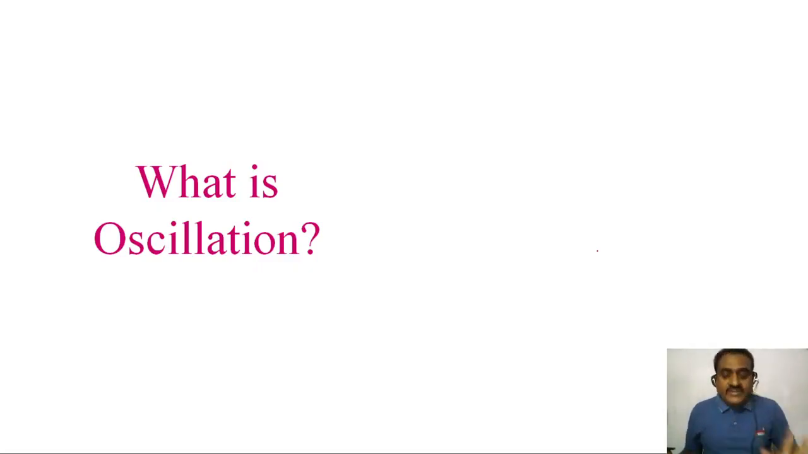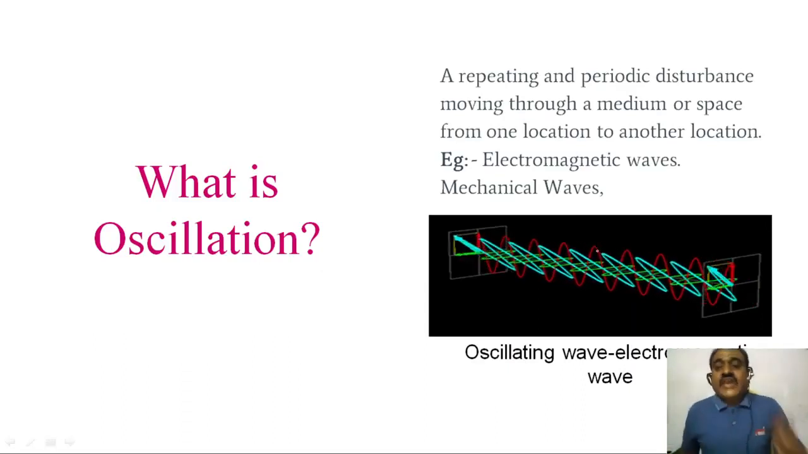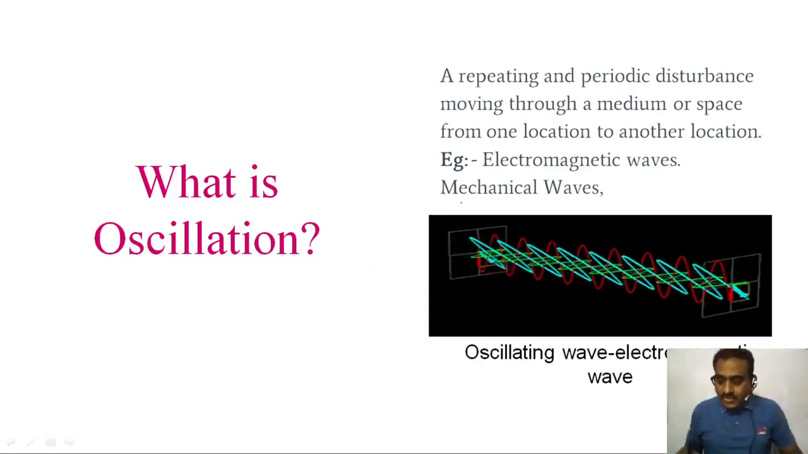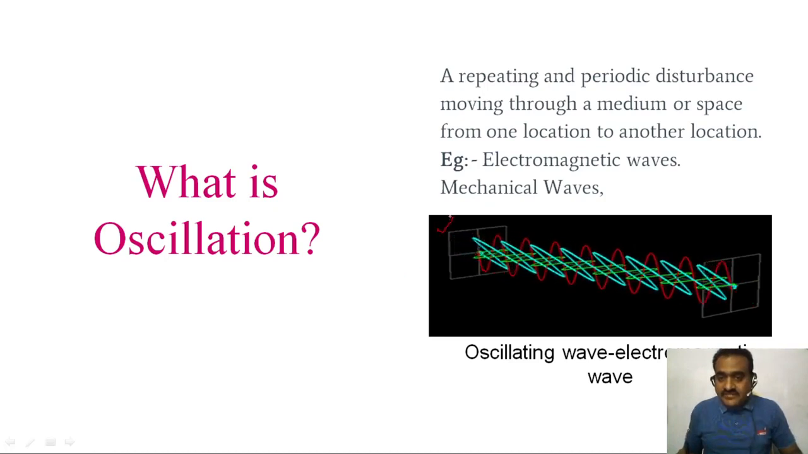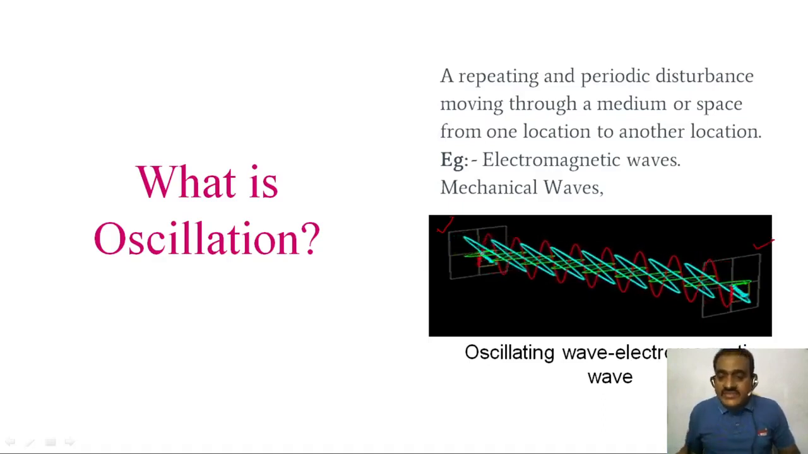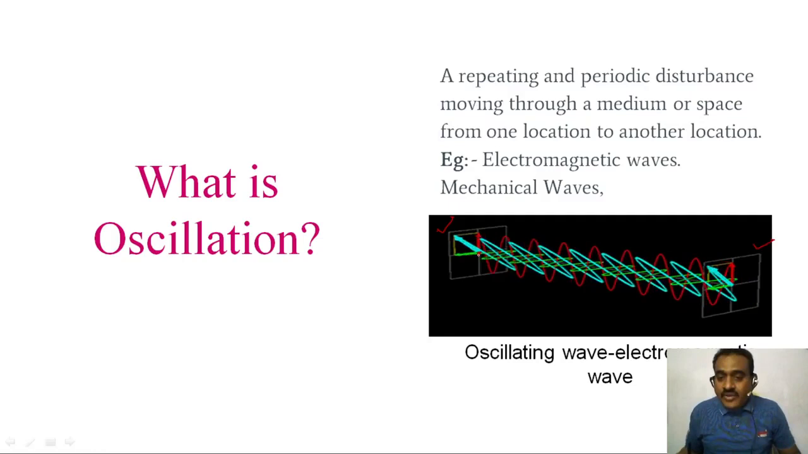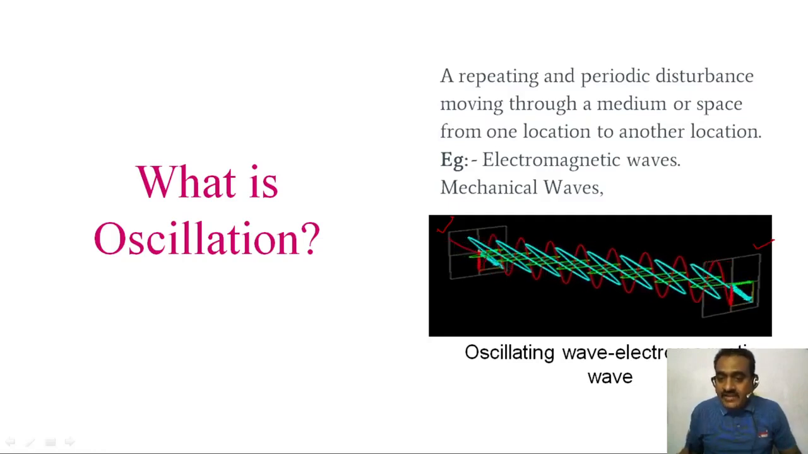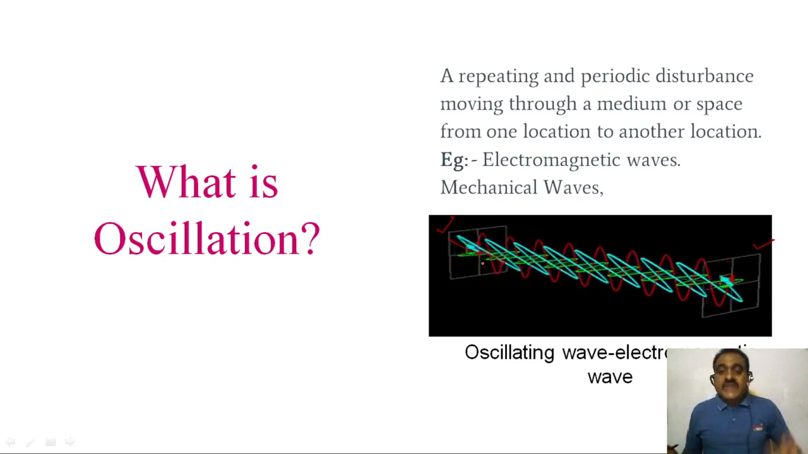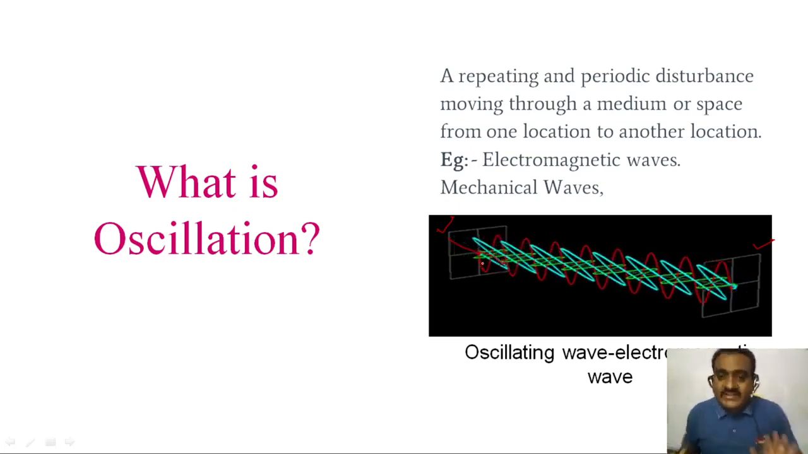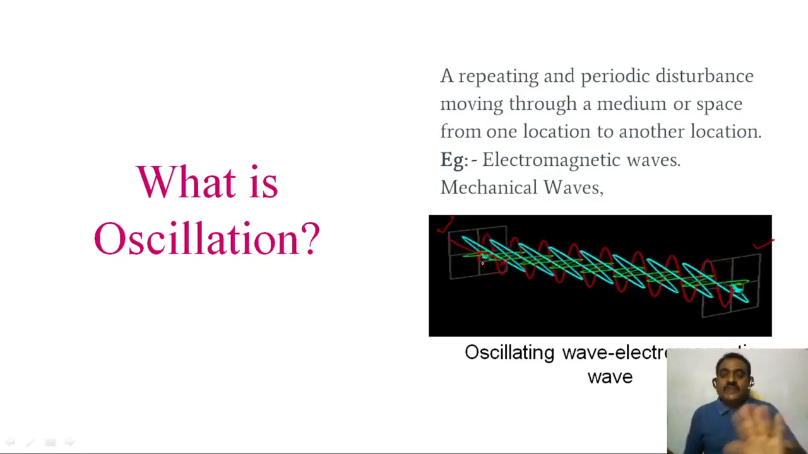So the perfect definition I am going to give: oscillation is a repeating and periodic disturbance moving through a medium or space. You can see on the screen clearly. Here I am giving this symbol, this is the right symbol, and this is also a symbol. This is the center point. The wave is moving left side and also right side. You can observe clearly, it is a repeating and periodic disturbance moving through the medium.